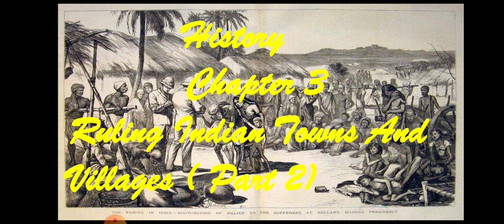Here I am providing you the second part of chapter number 3 of history, that is Ruling Indian Villages and Towns. In the previous part of this chapter we have already discussed how Britishers got the Diwani rights of Bengal, Bihar and Orissa. We have learned what Diwani rights are, that means the right to collect revenue from these regions. And we have learned that the English East India Company got this right after the Battle of Buxar according to the Treaty of Allahabad that took place on 12th August 1765.